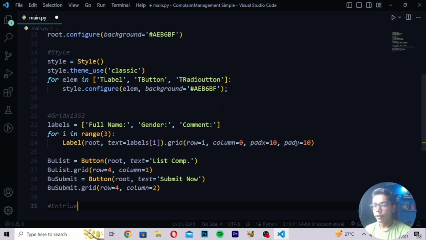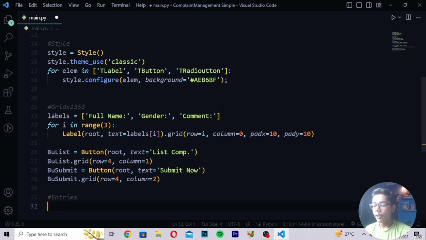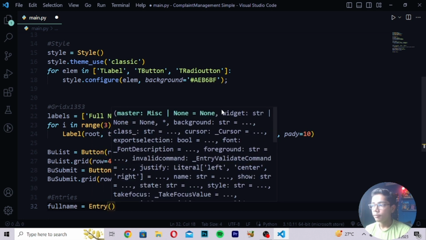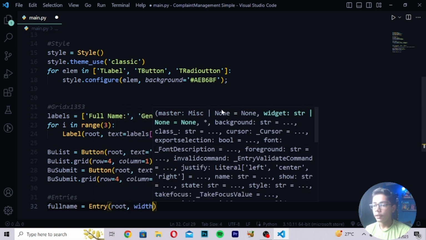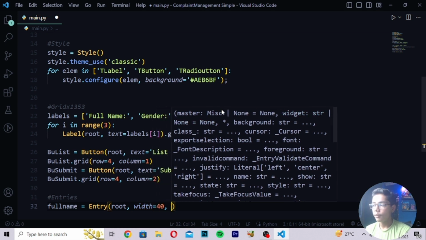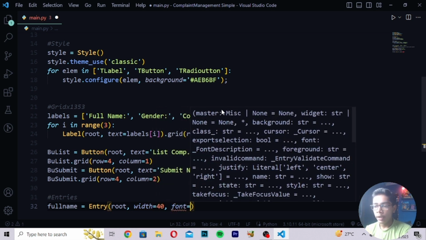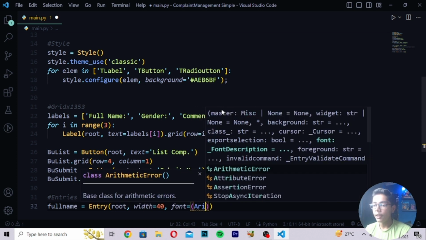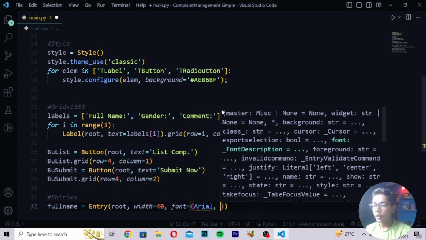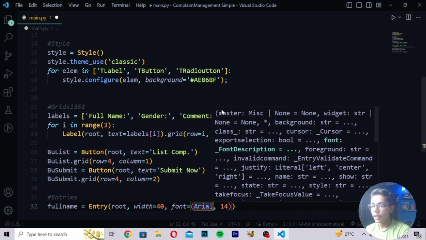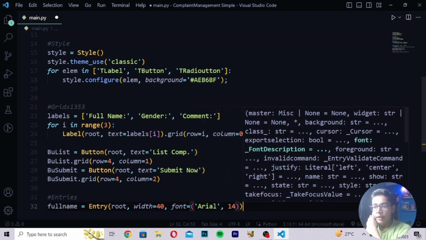Then when you've written this thing, here I will be moving down and you have to write here entries like this, and then I will be writing full name. So here you have to write full name equals to, then I will be writing here entry, write here root comma width equals to 40. Then you have to make this comma, write here font, and in font I will be writing here the Arial. So here I will be writing the font Arial, then I will be writing 40. So I will be closing this tag by writing this string from start and in the end.